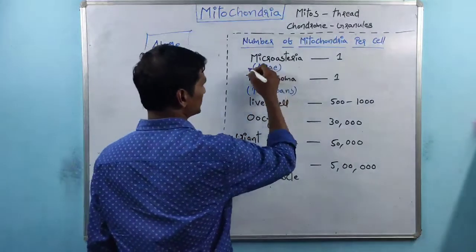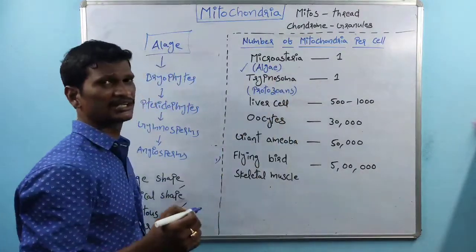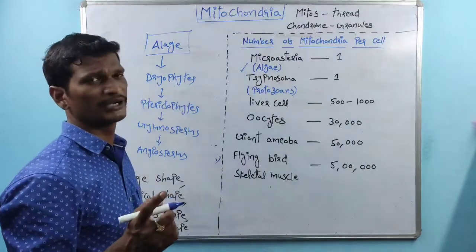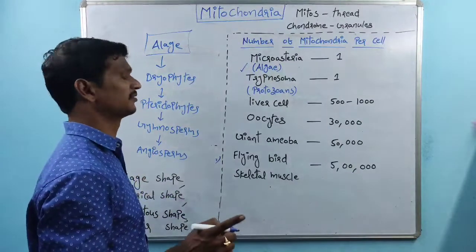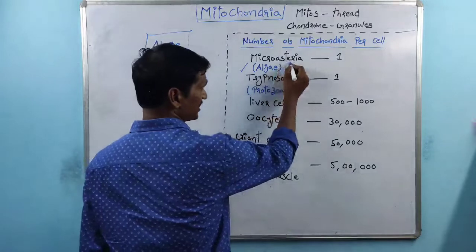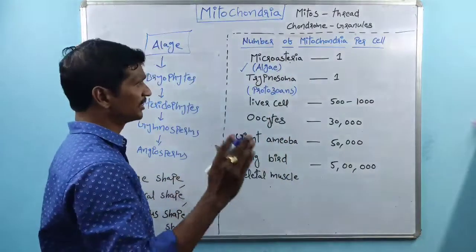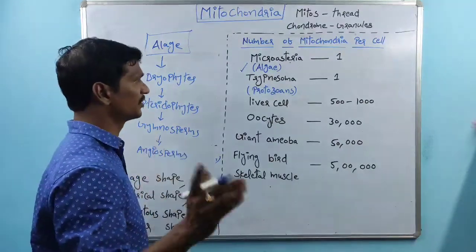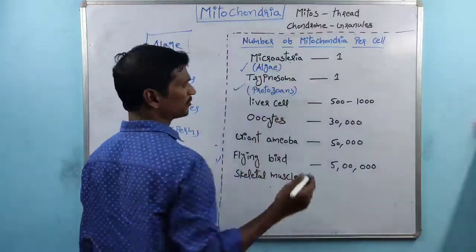So Micrasterias is one of the algae. The number of mitochondria per cell in Micrasterias is 1. And Trypanosoma, we know about the protozoans.